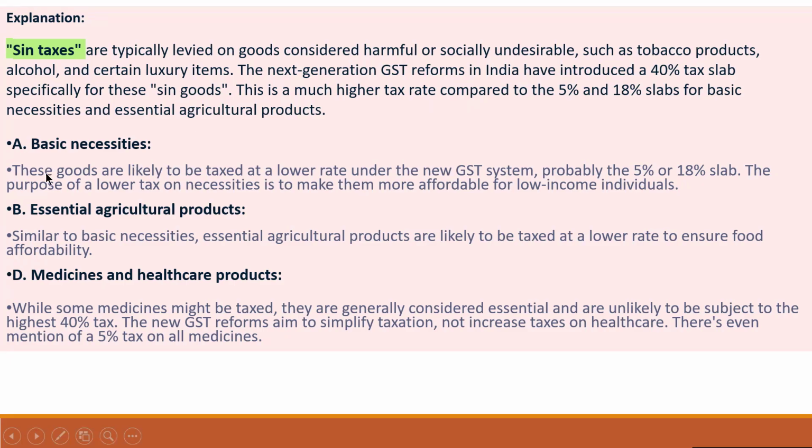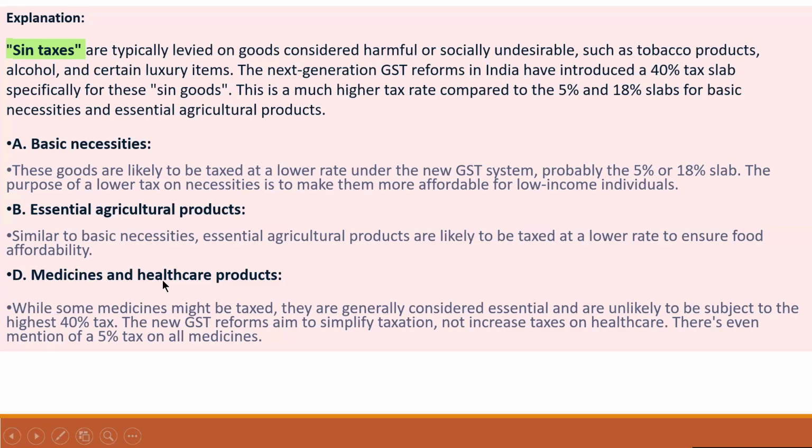About basic necessities: these goods are likely to be taxed at a lower rate under the new GST system, probably the 5% or 18% slab. The purpose of lower tax on basic necessities is to make them more affordable for low income individuals. About agriculture products: essential agriculture products are likely to be taxed at a lower rate to ensure food affordability.